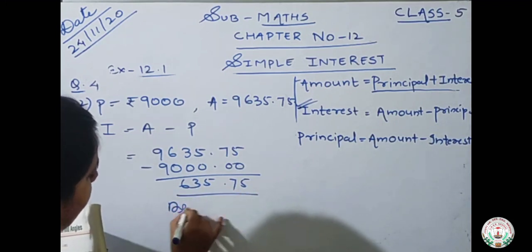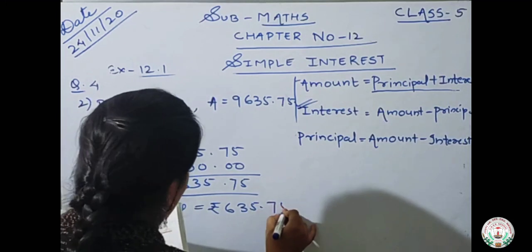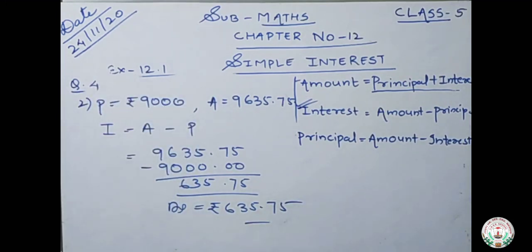So what is the answer? Answer is rupees 635.75. Okay. Last one, number third left out from this question. You will try to solve by your own. Only you have to put the formulas and write. Okay. So this is all for today. We will continue with this exercise in our next class.